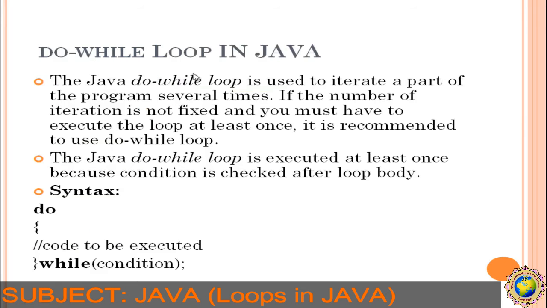Next, the do while loop. Do while loop is used to iterate a part of the program several times, like the while loop, right? But if the number of iterations is not fixed and you must execute the loop at least once, then it is recommended to use the do while loop. Java do while loop is executed at least once because the condition is checked after the loop body. See the example, see the syntax. Do, first the statement will be printed and then the condition is checked. So at least once the statement will be printed.